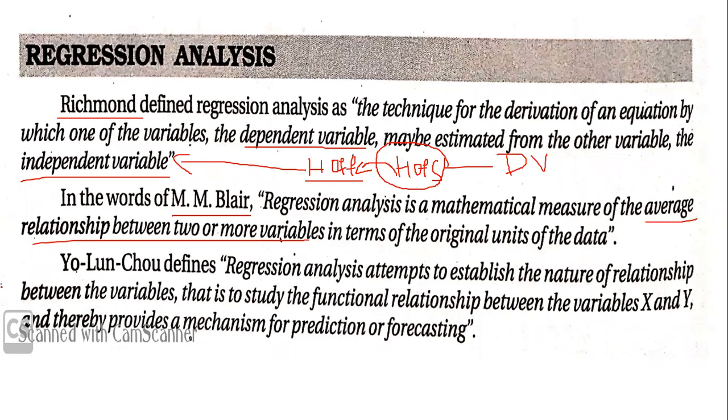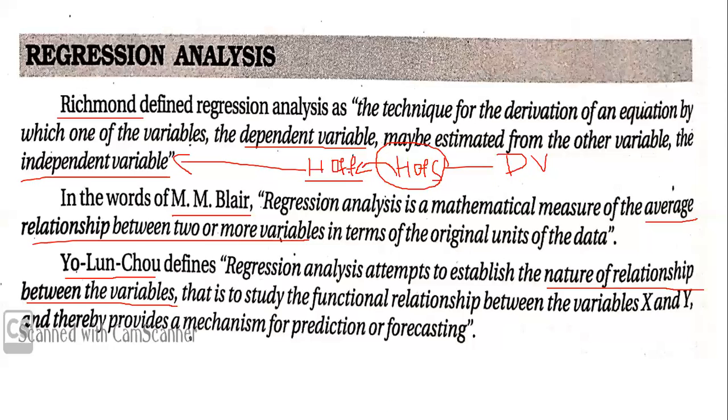Okay. Now another statistician, Yo Lun Chu, is Chinese. So someone from the Asian countries has also given a definition. Regression analysis attempts to establish the nature of relationship between the variables. It's a very clear definition. Nature of relationship is being derived between the variables, that is, to study the functional relationship between the variables.